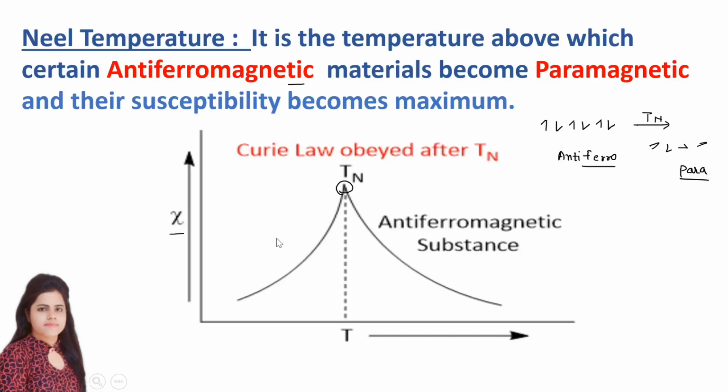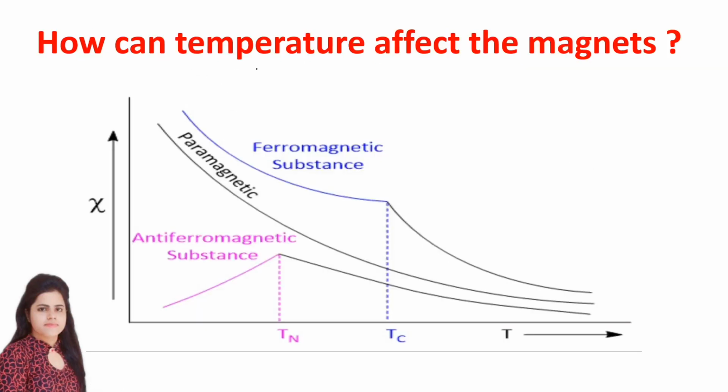So then we have the general question: how can temperature affect the magnet? If someone is asking you in general, you can say if you increase the temperature, then magnetism or susceptibility generally decreases.